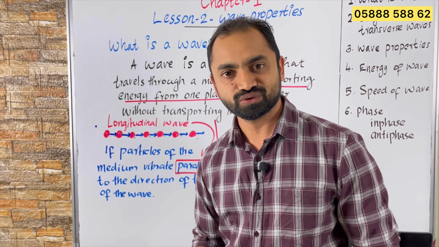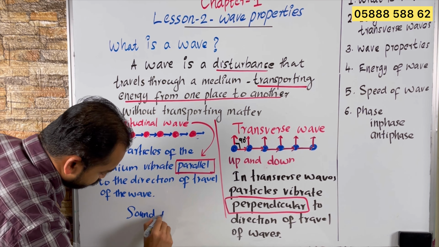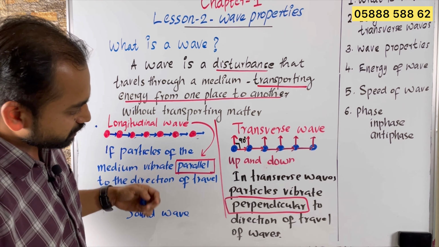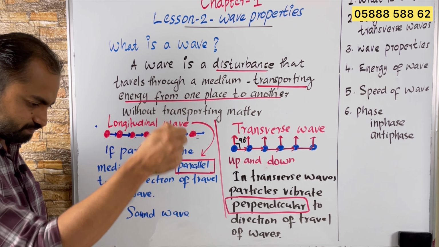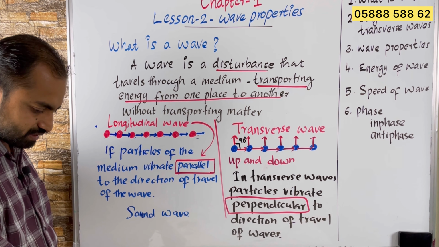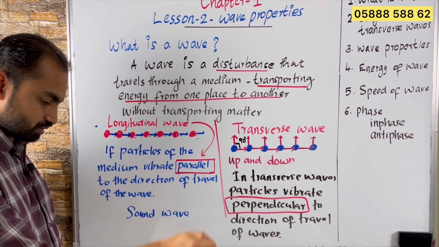Then what is an example for a longitudinal wave? We will take sound wave. Sound wave is a longitudinal wave. And what is an example for a transverse wave? For example, if you produce a wave in a string, I take a rope, hold one end of the rope and move it like this.